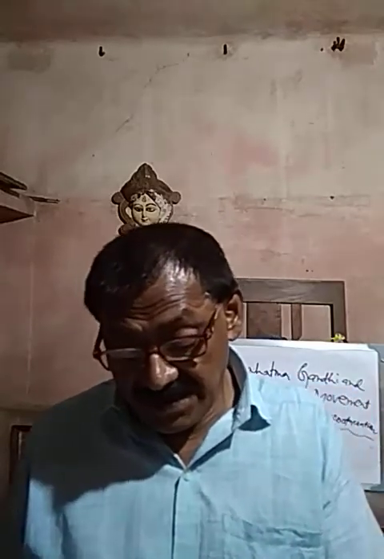Gandhiji decided ultimately to withdraw the non-cooperation movement on February 12, 1922. So on 5th February 1922, the Chauri Chaura incident took place, and on 12th February 1922, Gandhiji withdrew the non-cooperation movement.